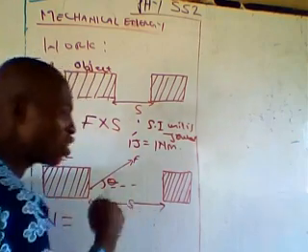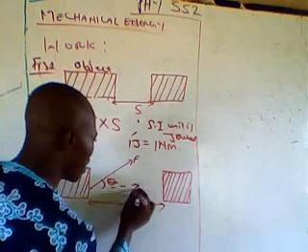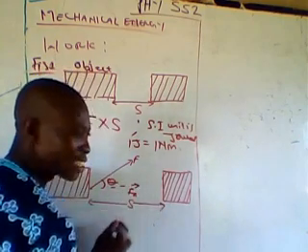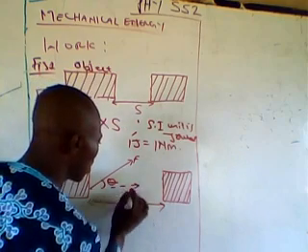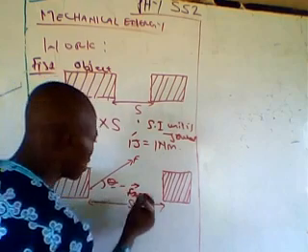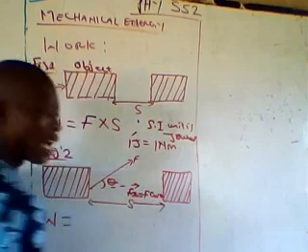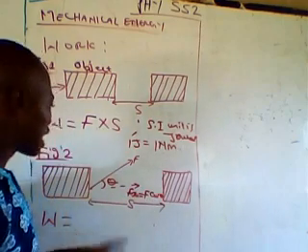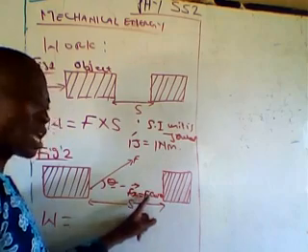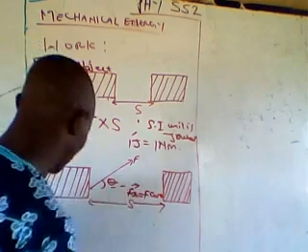If you find the horizontal component of this force, you will discover that Fx, the horizontal component, equals F cos theta.